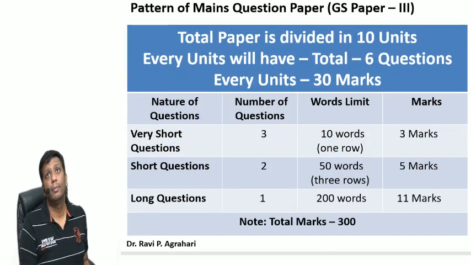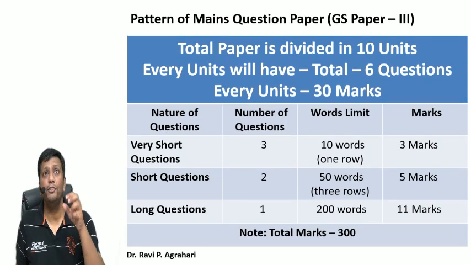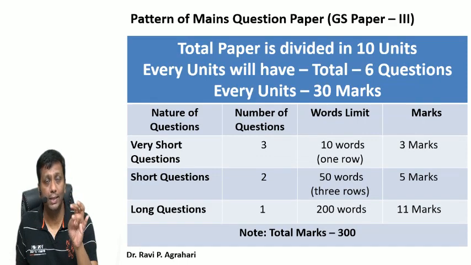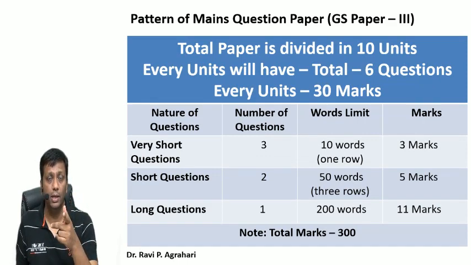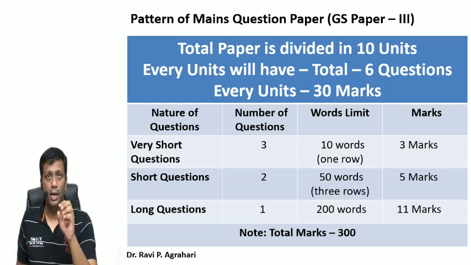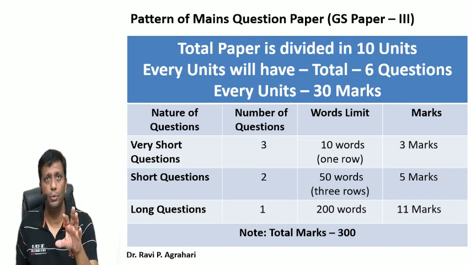See, guys, the mains paper is properly defined for you. You have seen GS paper 1, 2, 3, 4, and then 5 and 6, which are Hindi, grammar and essay. Paper 3, the entire GS paper 3: what is here, guys? The entire GS paper 3 has a total of 10 units. I will show you, just wait.